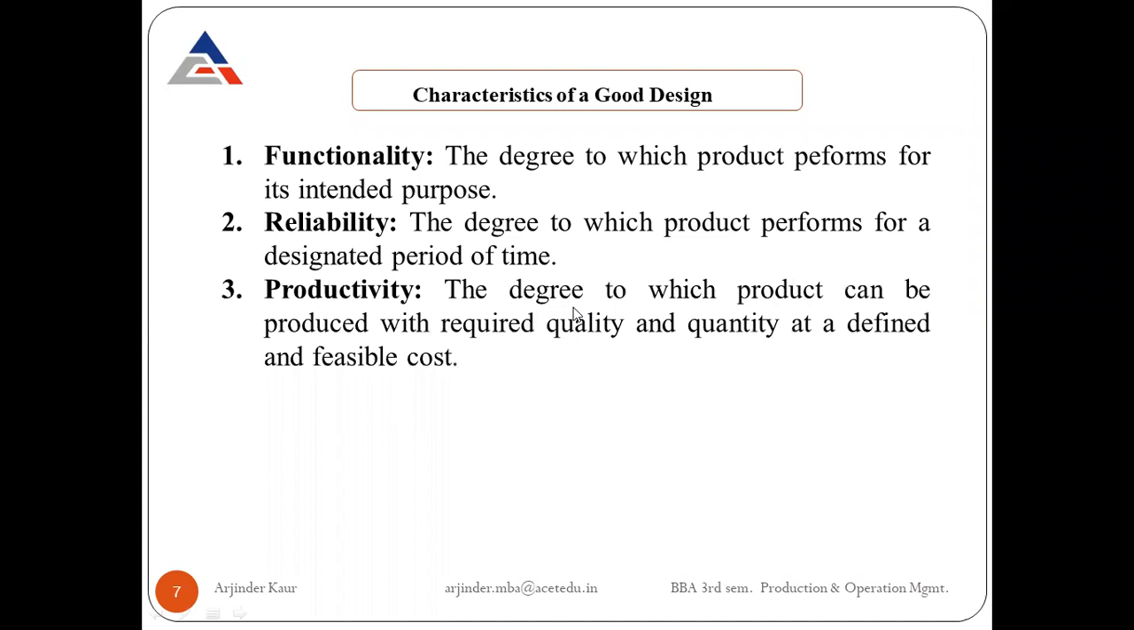Next is productivity. Another characteristic of good product design is productivity. This is the degree to which a product can be produced with the required quality and quantity at a defined and feasible cost. If we are able to produce the product in the required quality and quantity at the minimum possible cost, then we'll say that it is a good product design. The design should be such that we are able to produce it effectively and efficiently.